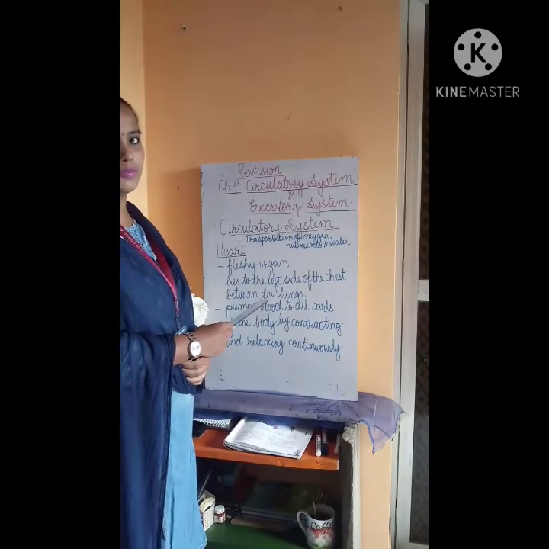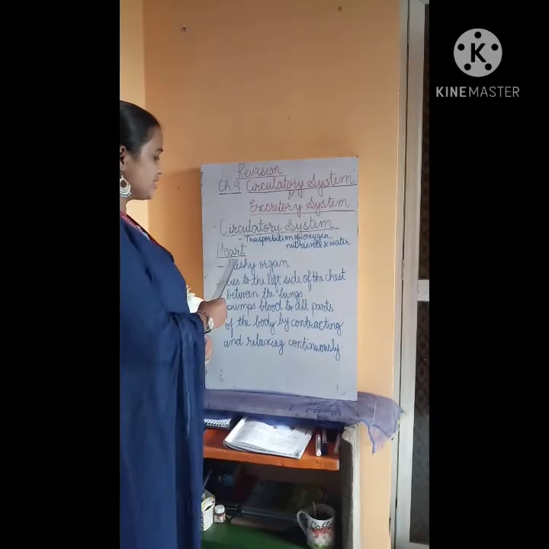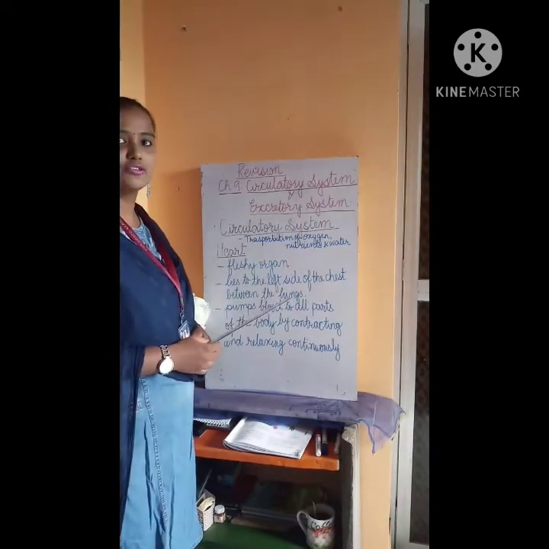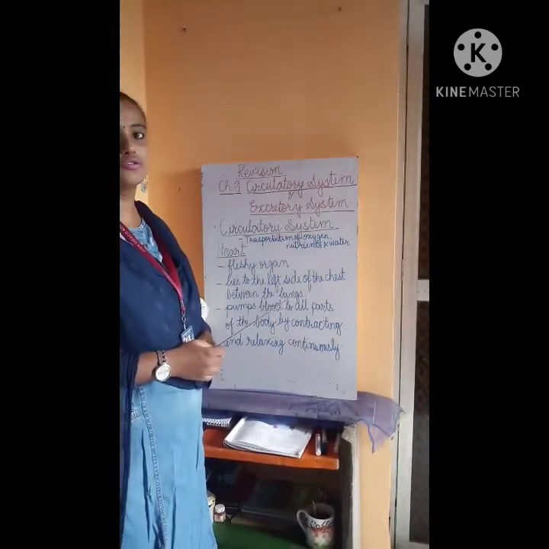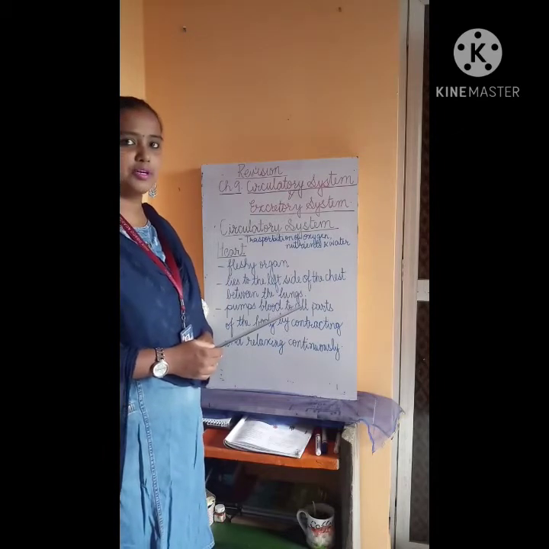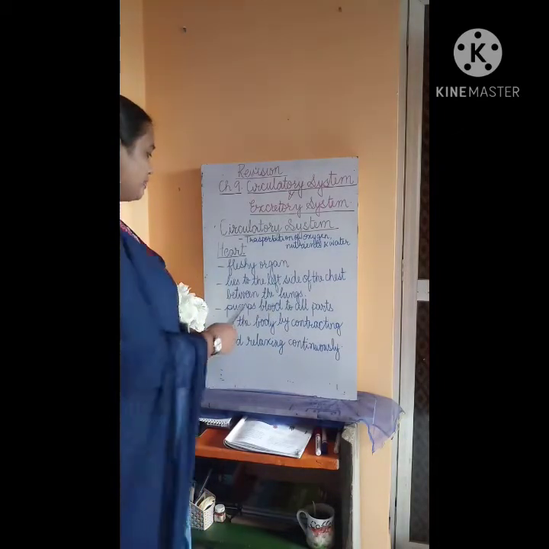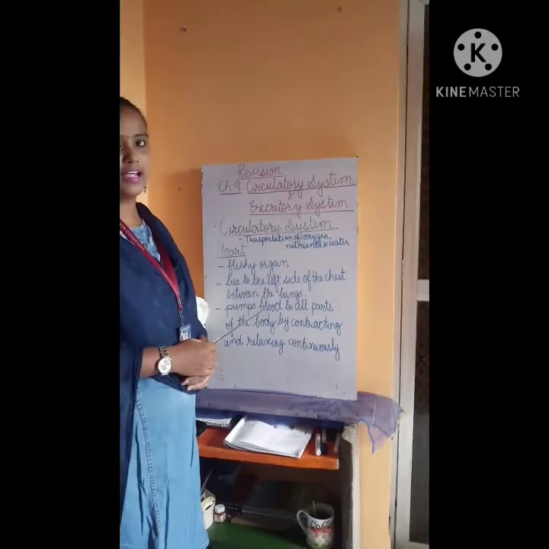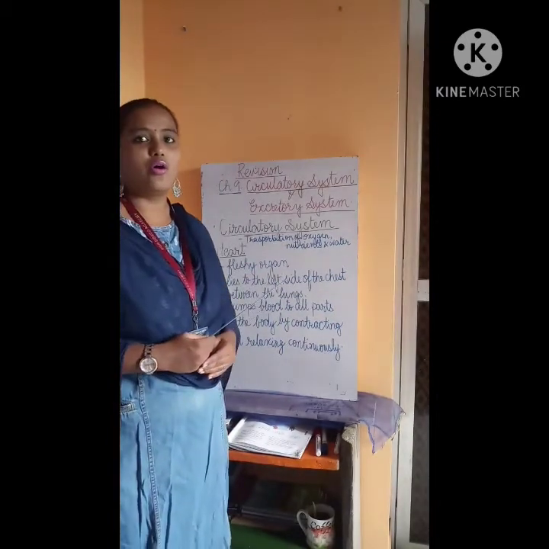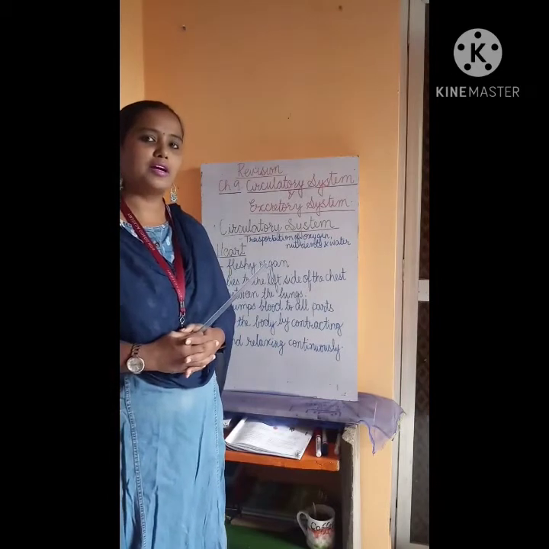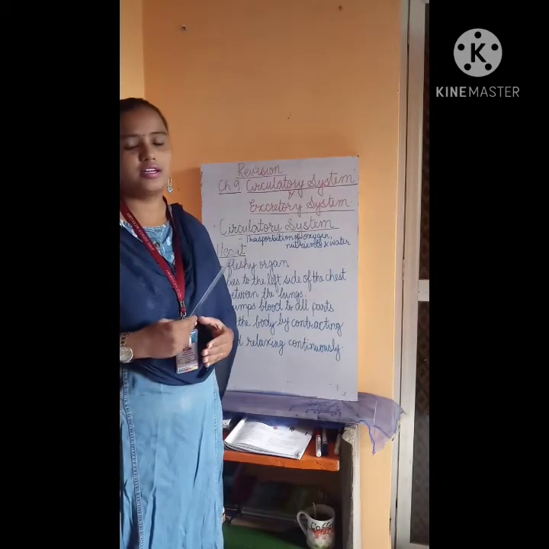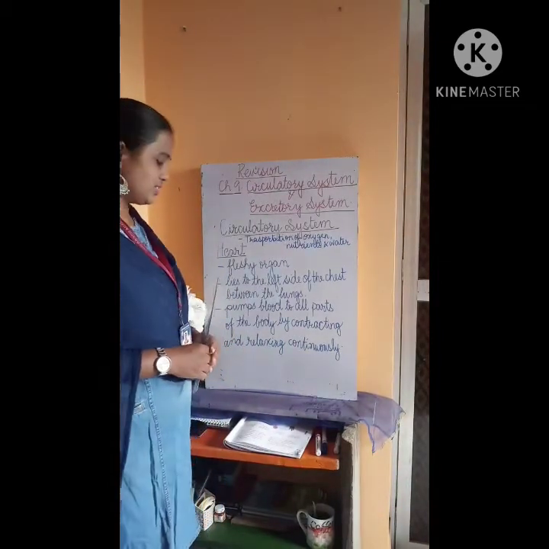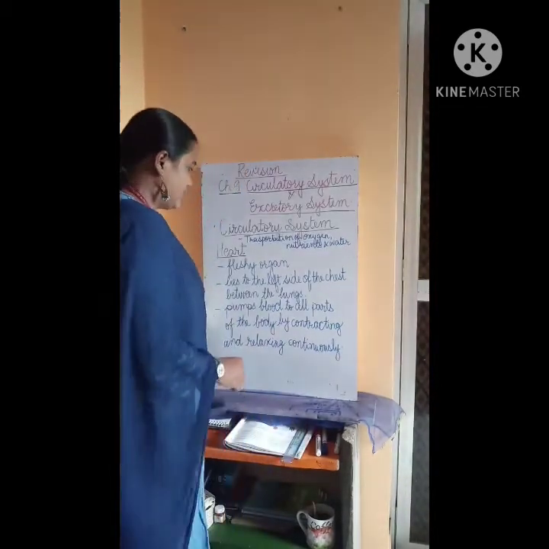As you read in the previous chapter, the heart pumps blood to all parts of the body. The function of the heart is to pump the purified blood to all parts of the body. And how does it pump the blood? It pumps the blood by contracting and relaxing continuously. And this function of pumping the blood continues throughout our life. So this was about the heart. We'll know about the blood now.